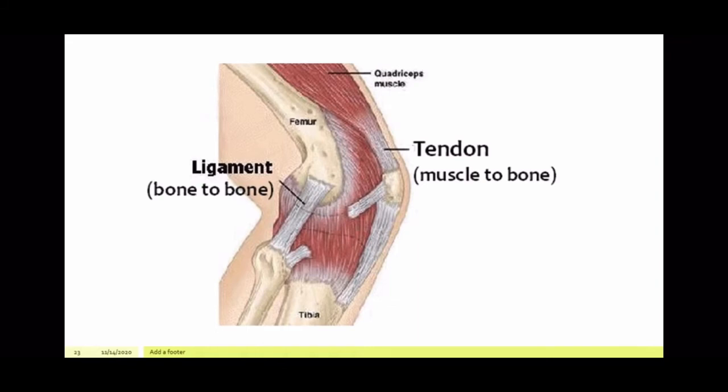Then you have tendons and ligaments. Now, we know that wherever bones are present, they are also surrounded by muscles. The tendon is the tissue that connects or joins the muscle to the bone, and the ligament is what connects two bones to each other. So ligament is a bone to bone connection and tendon is a muscle to bone connection. Alright.